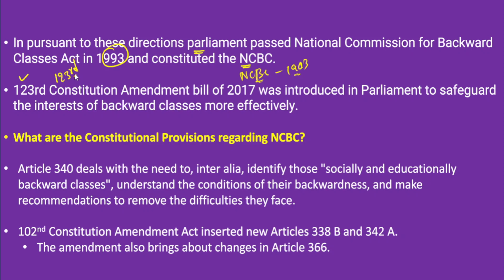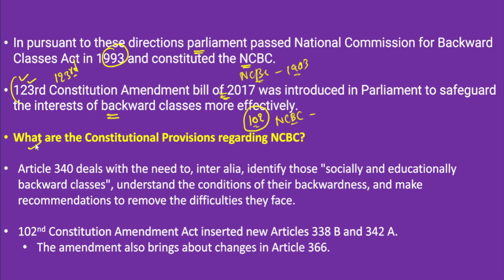the 123rd Constitutional Amendment Bill. See, all bills may not pass. Because of this reason, the National Commission for Backward Classes was introduced in the Parliament as a bill, the 123rd Constitutional Amendment Bill. However, the National Commission for Backward Classes was given the constitutional status through the 102nd Constitutional Amendment. I hope you understood the difference between the 102nd Constitutional Amendment and the 123rd Constitutional Amendment Bill. This constitutional status has been provided particularly to safeguard the interests of socially and educationally backward classes in a more effective way.